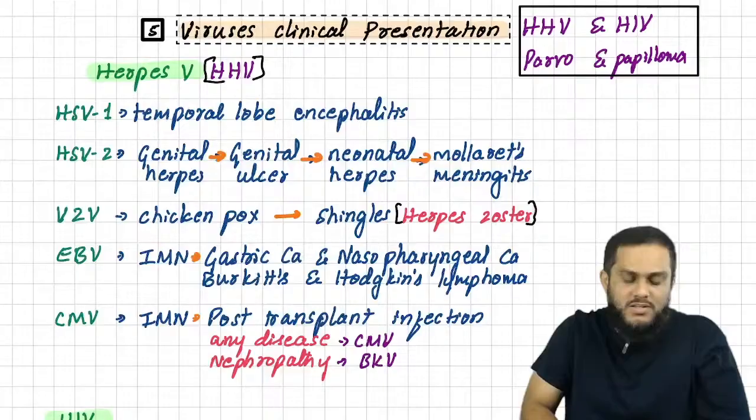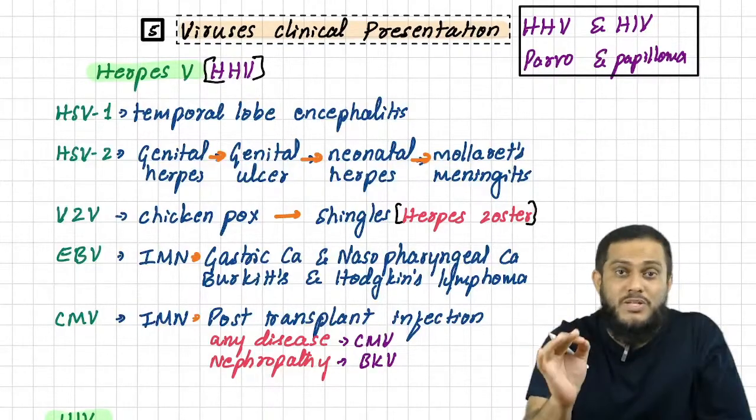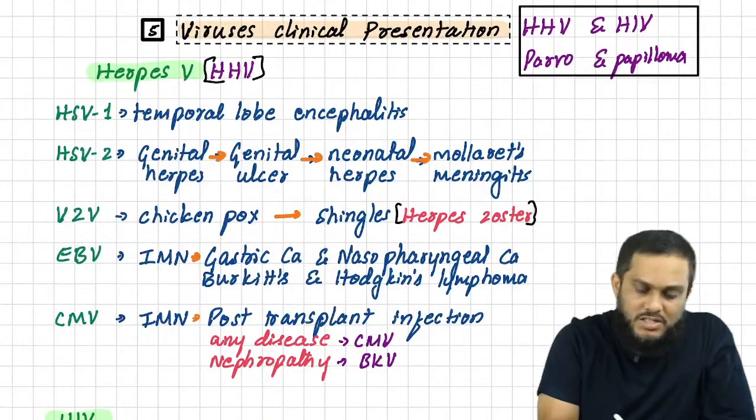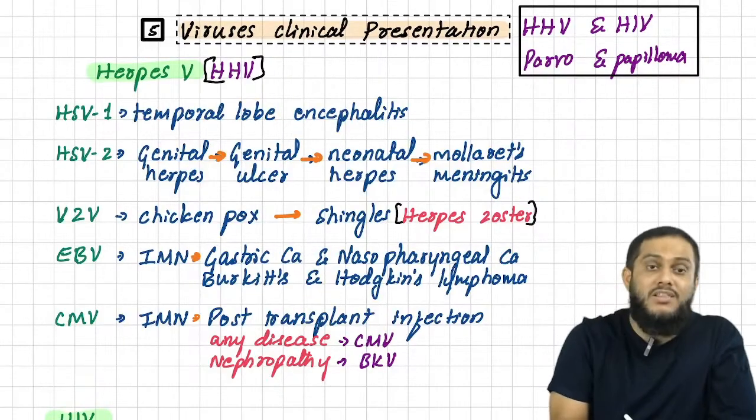Let's start with herpes virus. You know, we have 8 herpes viruses, but 5 herpes viruses are very, very important, and those 5 herpes viruses are there in front of you.